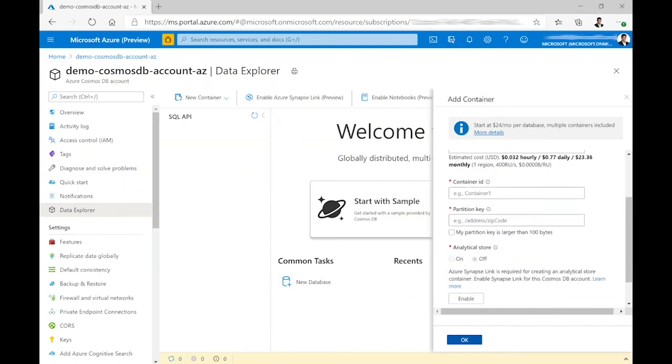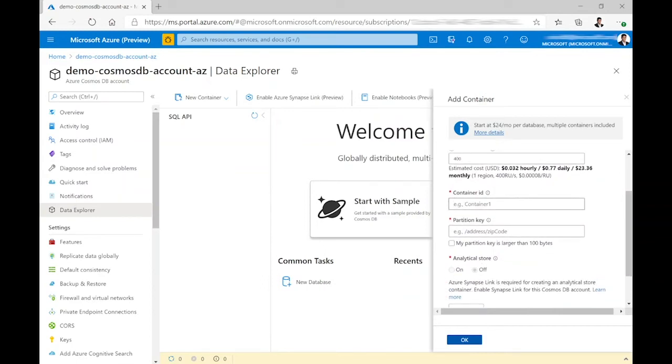So let's select manual, and let's choose a container. Partition key is one of the key factors in Cosmos DB. While creating your container, you need to provide the partition key to distribute your workload properly within Cosmos DB. Once you create the partition key while creating the container, you cannot change it once it is created. So analyze your workload, look at the top performing queries or your insertion pattern, and understand what would be the right partition key before creating the container.